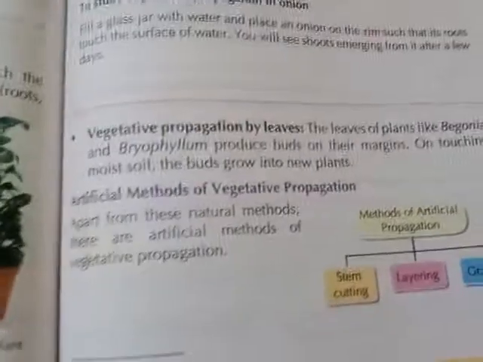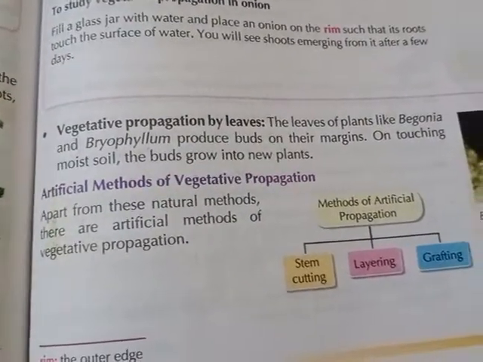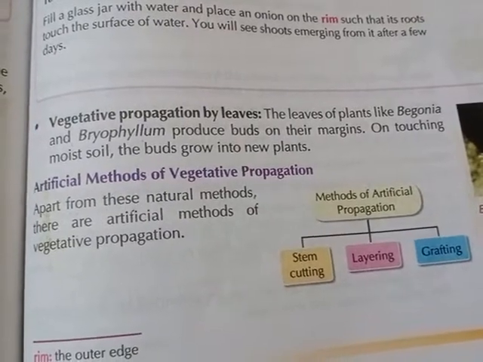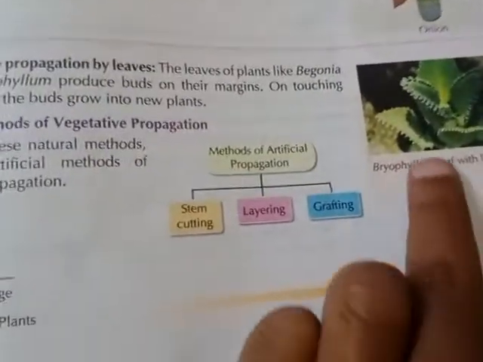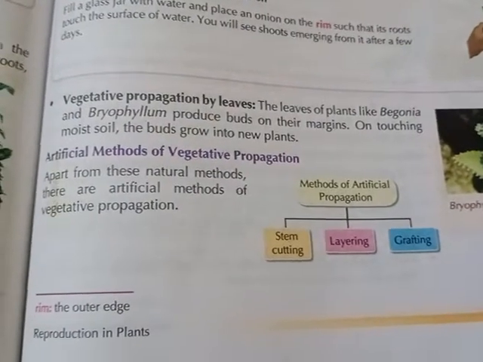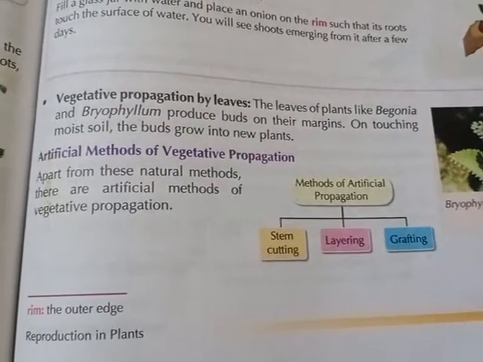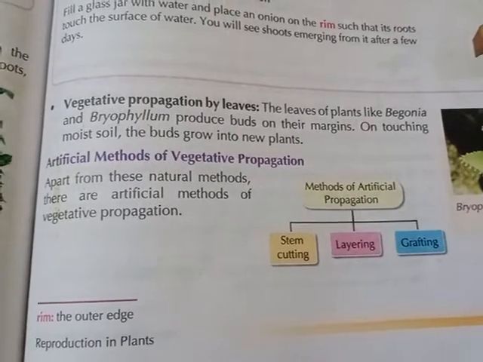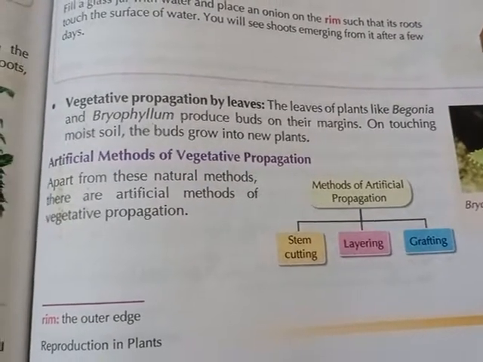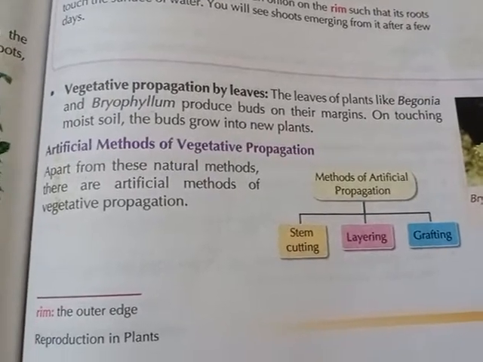Next, I will tell you about vegetative propagation by leaves. The leaves of plants like begonia and bryophyllum, here is bryophyllum, produce buds on their margins. On touching moist soil, buds grow into new plants. Artificial method of vegetative propagation.